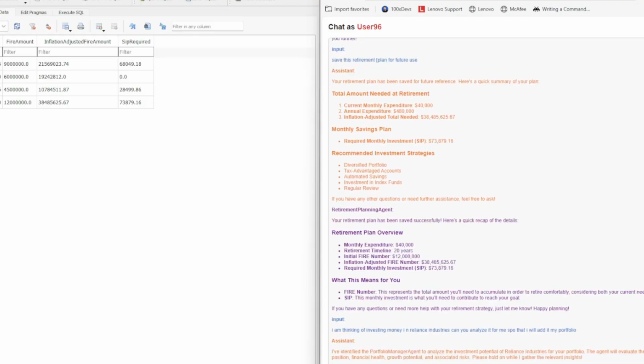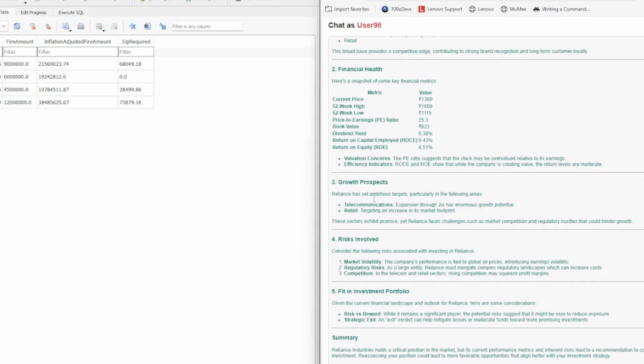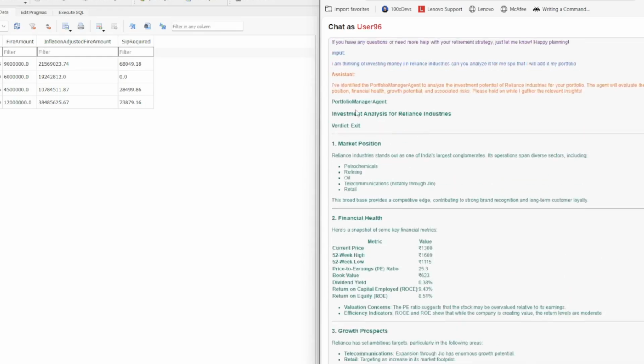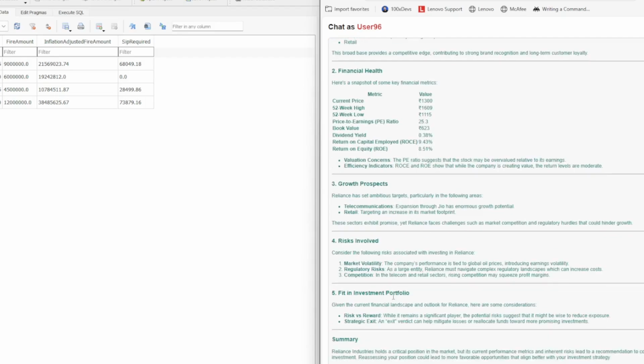So it has identified that this query will be routed to the portfolio manager agent, and it did that. It has basically fetched all these metrics for the company, which are current price, 52-week high and low, P/E ratio, book value, and all that stuff. And at the top, it has given us a verdict of exit, and this is all the reasoning why it thinks we should exit this stock.